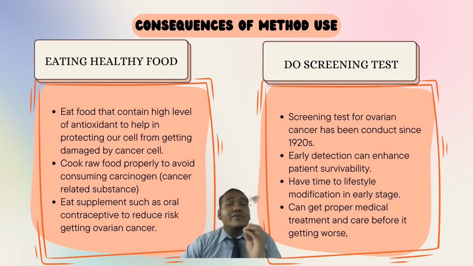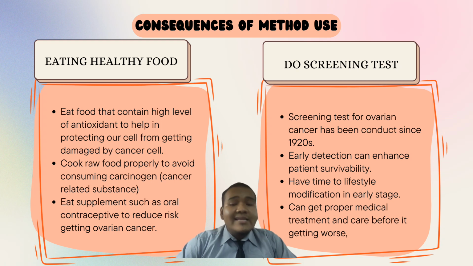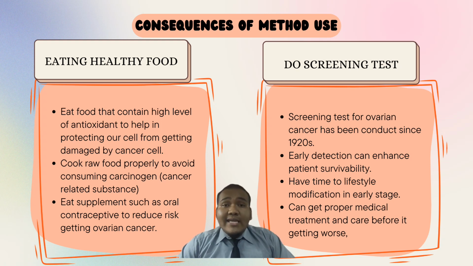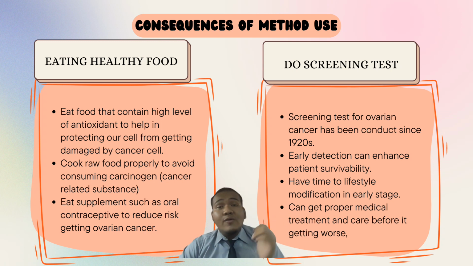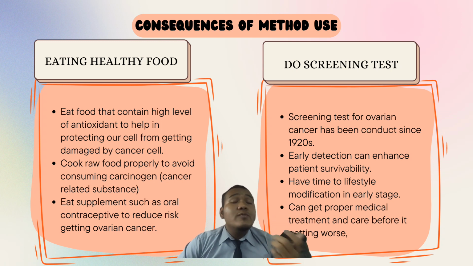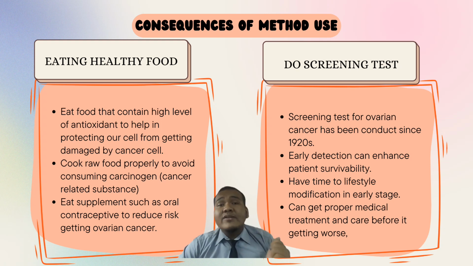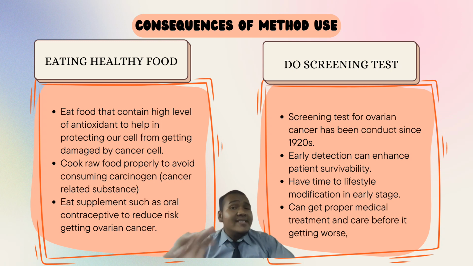Last but not least, we need to consume supplements. In the past, research has been conducted showing that a woman who consumes oral contraceptives has a 30% to 50% lower risk of getting ovarian cancer compared to women who don't consume oral contraceptives. So let's go for the screening test.